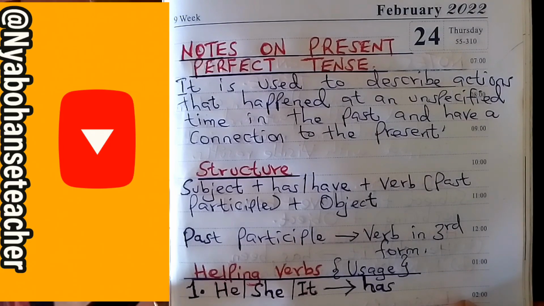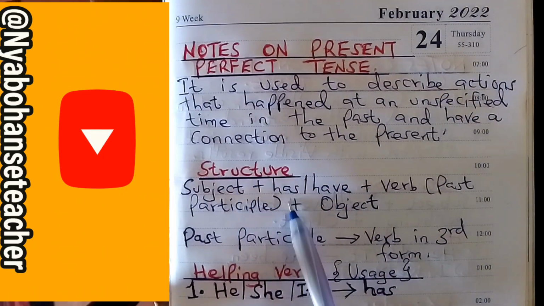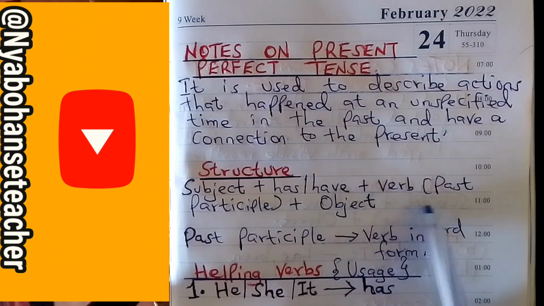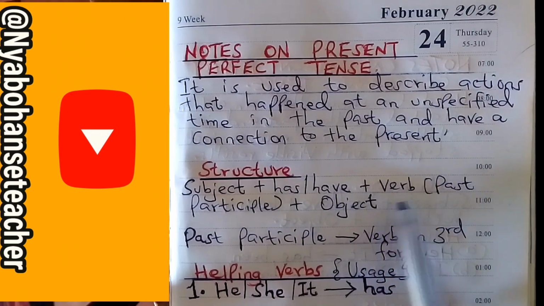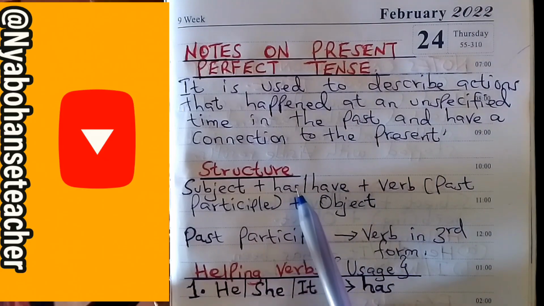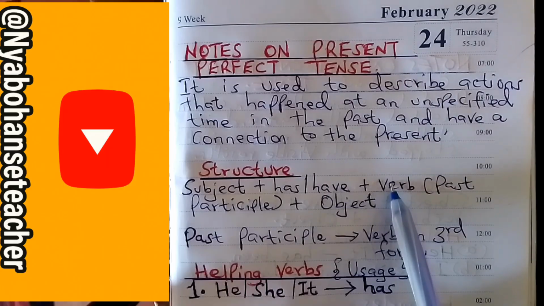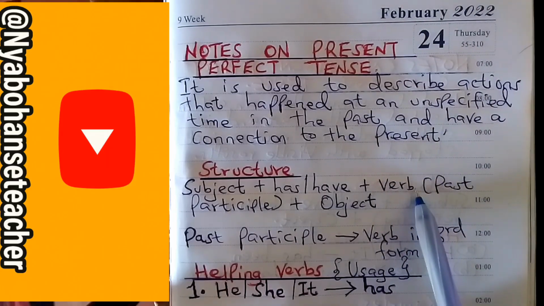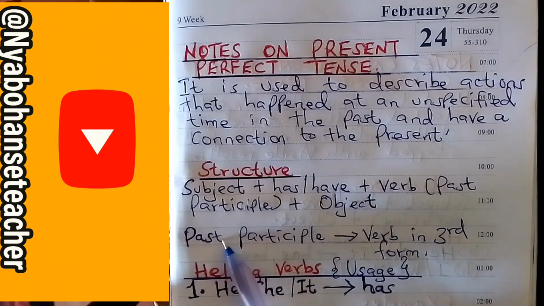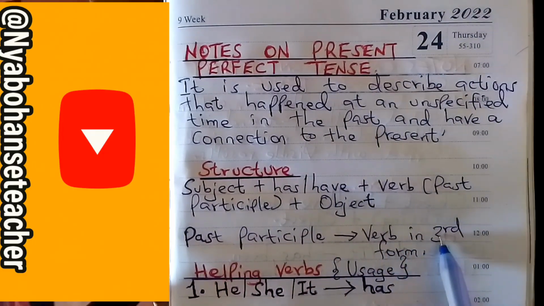So the structure is very simple. We have the subject, just like the other one, has or have, plus the verb, but the verb must be in the past participle, plus the object. So we have the subject plus has or have plus the verb, but the verb must be the past participle. As you can see in my notes here, for those who don't understand the past participle, it is the verb in the third form.